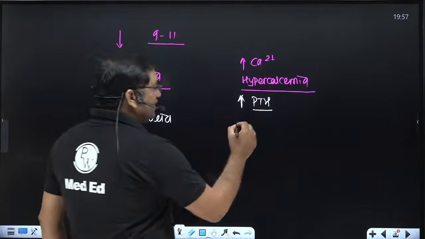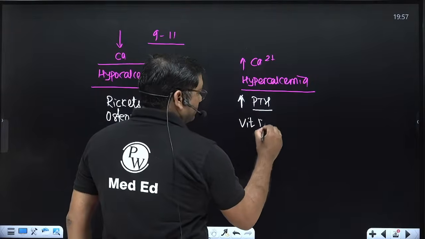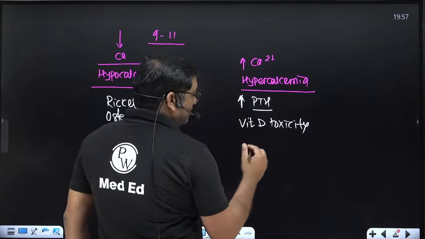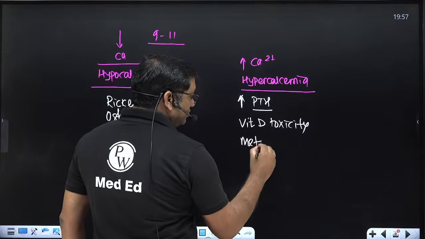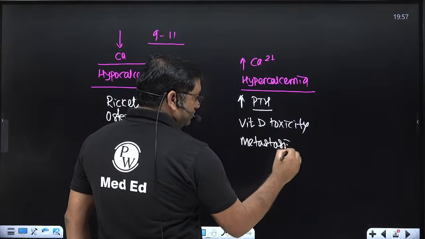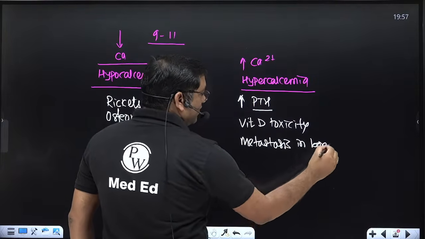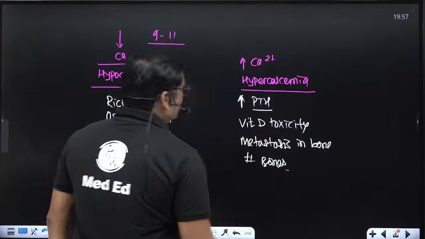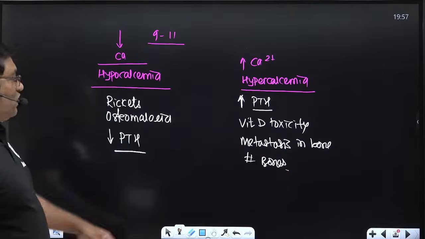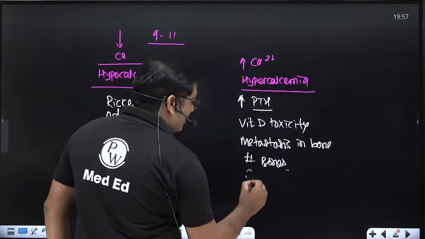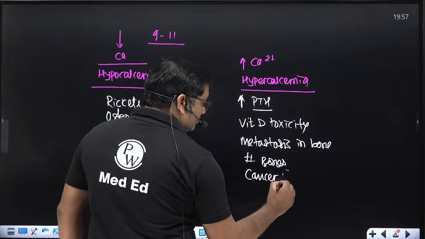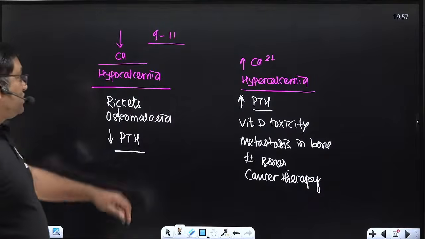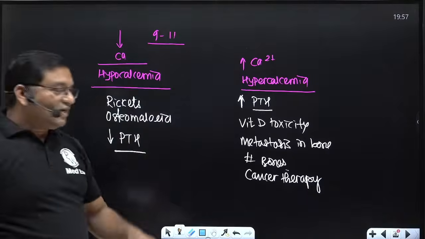Also vitamin D toxicity, then metastasis in the bone, then fractured bones. In this condition hypercalcemia may occur. Or in cancer therapy, an increase in the serum calcium level occurs. So these are the causes of hypocalcemia and hypercalcemia.